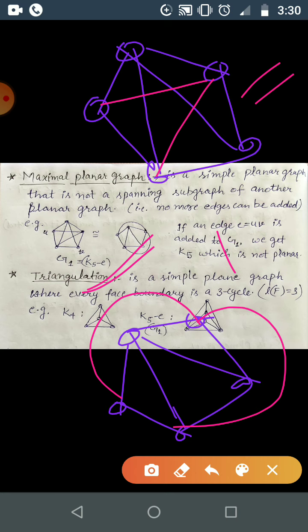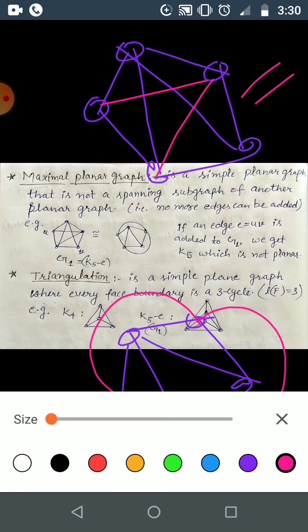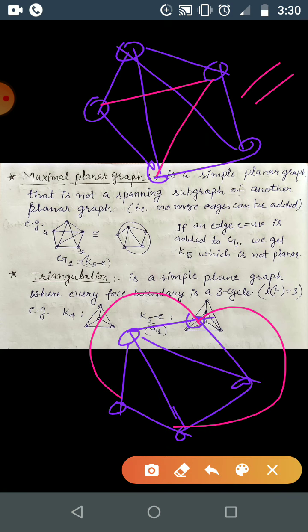Now is it maximal? Yes, it is maximal, because if we add some more edge, one more edge can be added, this one and this one, and that makes it non-planar. So if we add just one edge and it becomes non-planar, that planar graph is a maximal planar graph. Maximality holds, correct? No more edges can be added for the graph to remain planar.